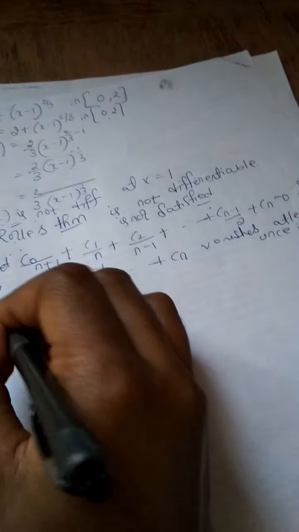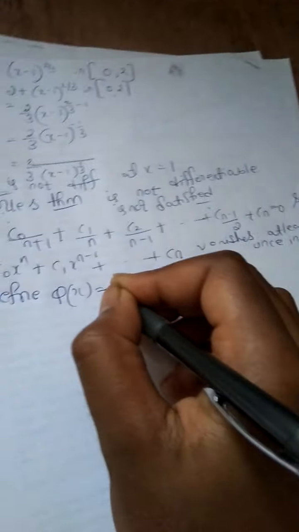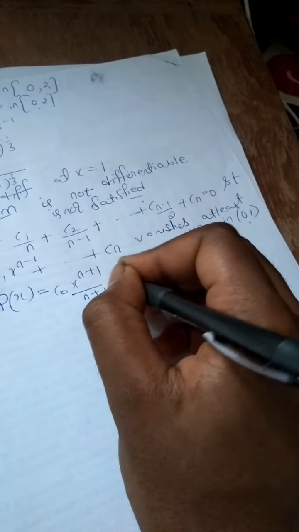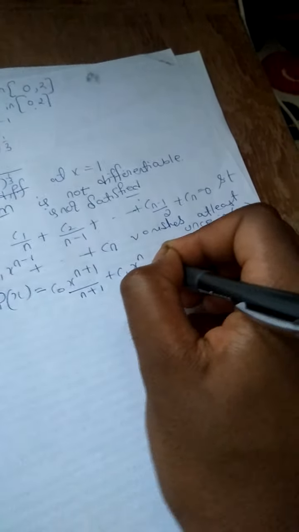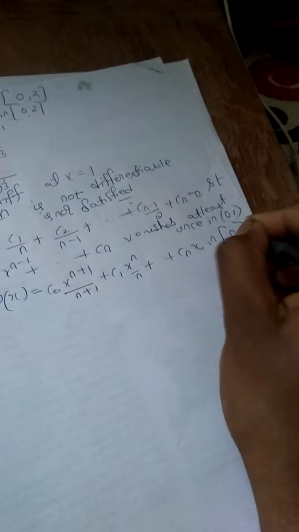Prove. Define phi(x) = C0 x^(n+1)/(n+1) + C1 x^n/n + ... + Cn x in the closed interval [0, 1].